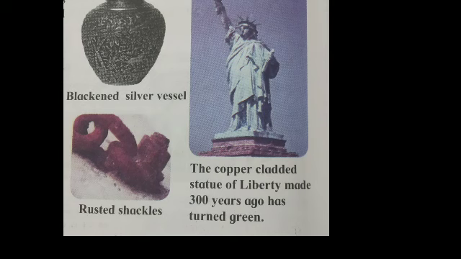Copper loses its luster due to formation of greenish layer of copper carbonate on its surface, and this is called patination of copper. On exposure to air, silver articles turn blackish after some time. This is because of the layer of silver sulfide formed by the reaction.